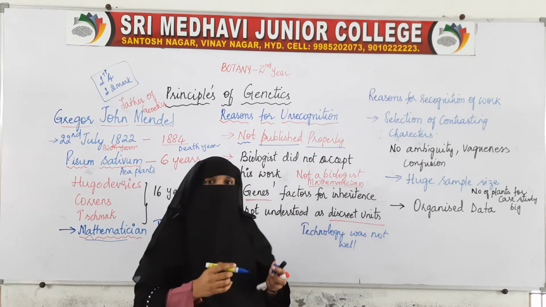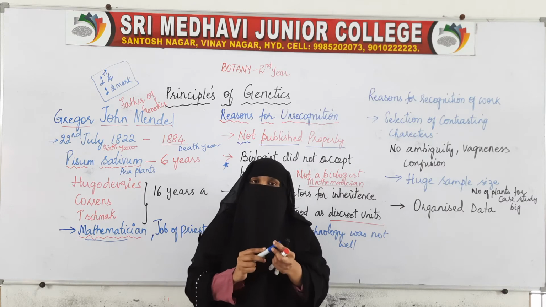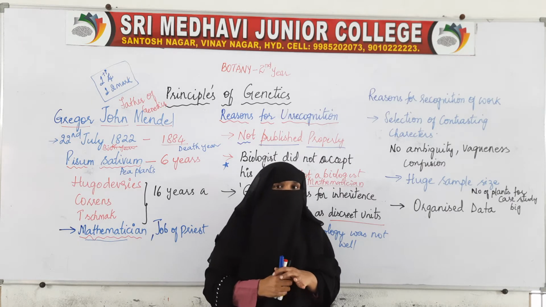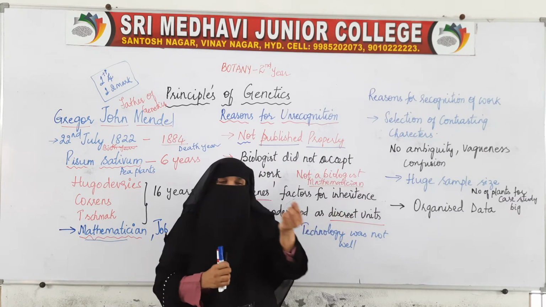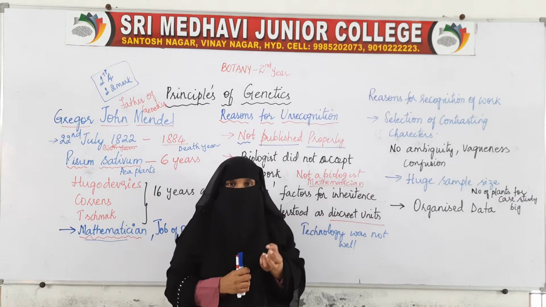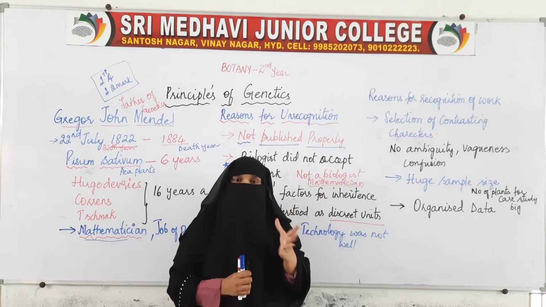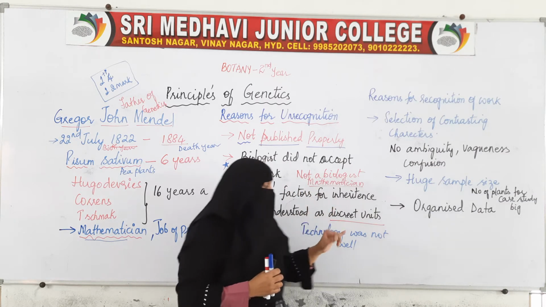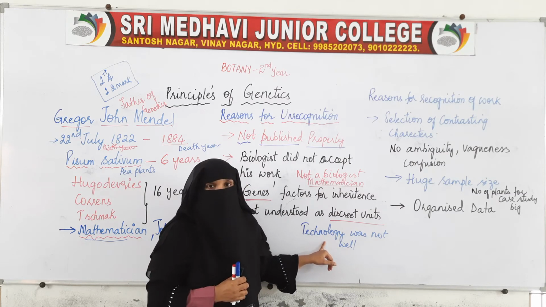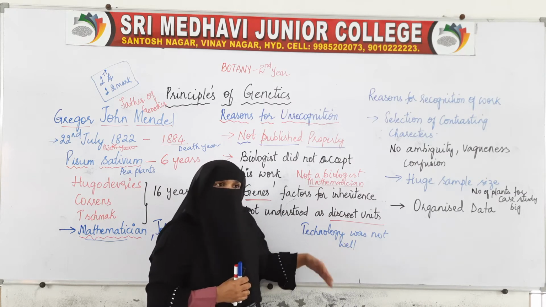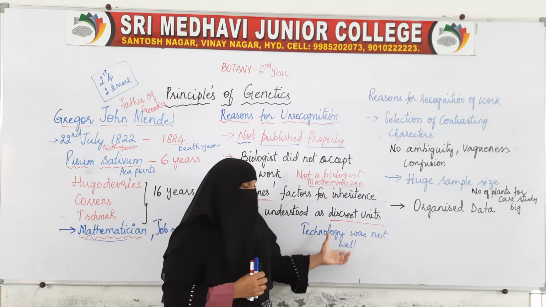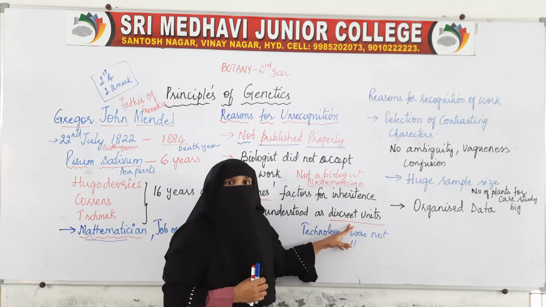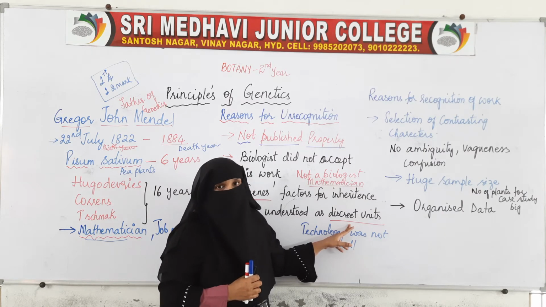There was no proper, sophisticated microscope. There was no electron microscope. These genes are very small units which can be seen only with the help of an electron microscope. Because of this lack of technology, he was unable to explain the discrete units.